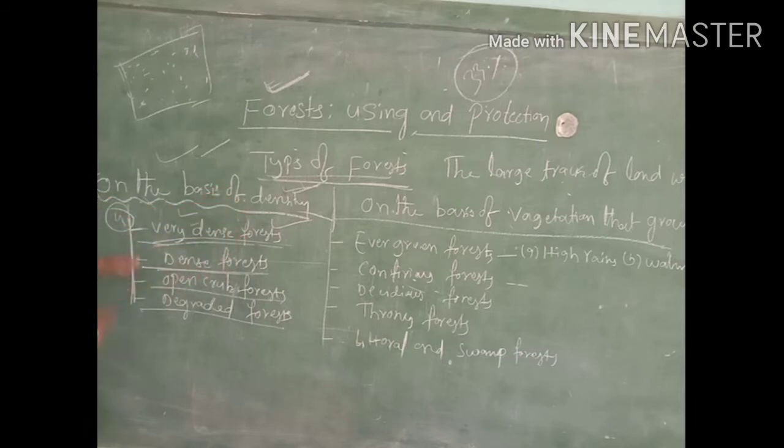Here it is slightly less, not completely very dense, but here also there are very thick forests and a number of trees, but not like very dense. So very dense is one type of forest. Dense forest is the second one. The third one is open crops.